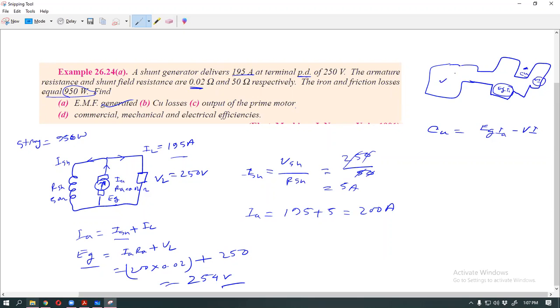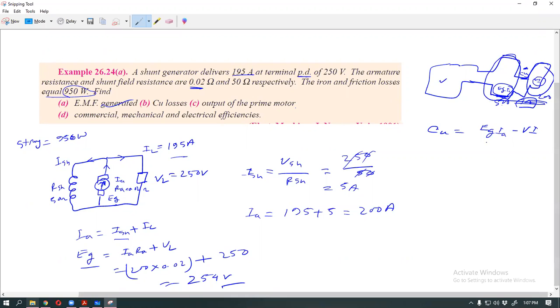This is the EGIA power, the armature power, and this is the load power, and this is your copper loss. Suppose this is 500 and this is 200. So copper loss is 300, 500 minus 200.